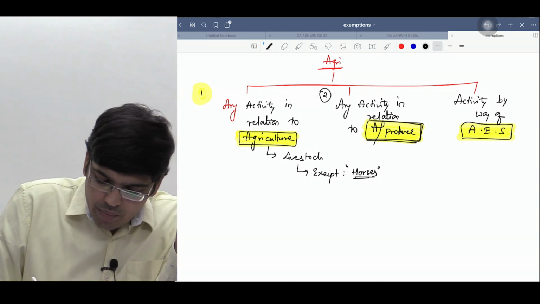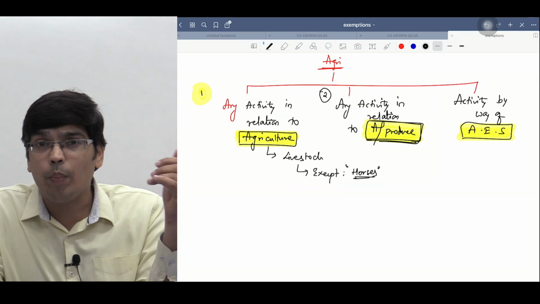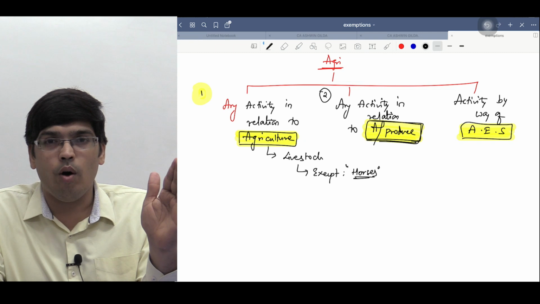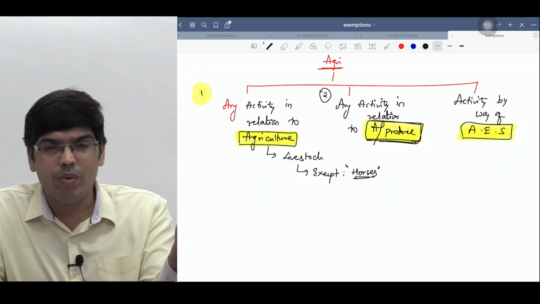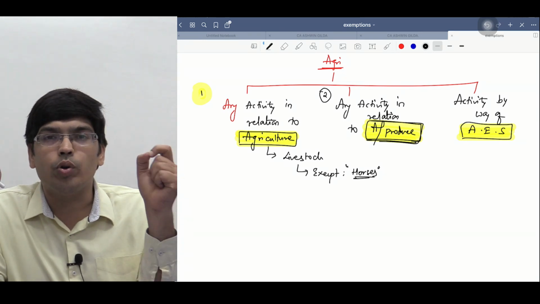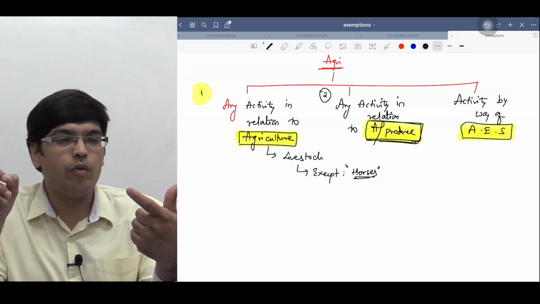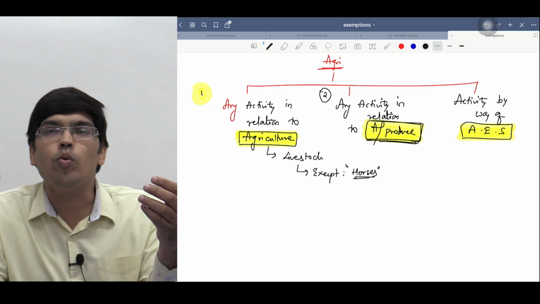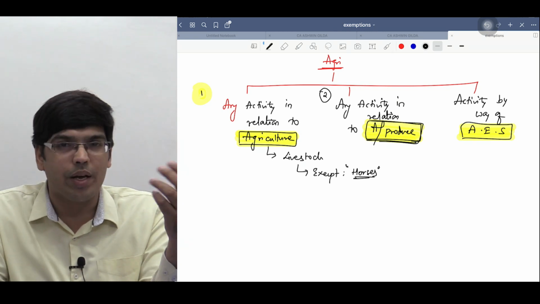Government says activities carried out up to the point of time the agriculture produce remains in its original form. Meaning, don't go into physical form. The character of the produce should remain the same. For example, if you are converting tomato into tomato ketchup, altogether you brought a new produce, right? And that is not agriculture produce.